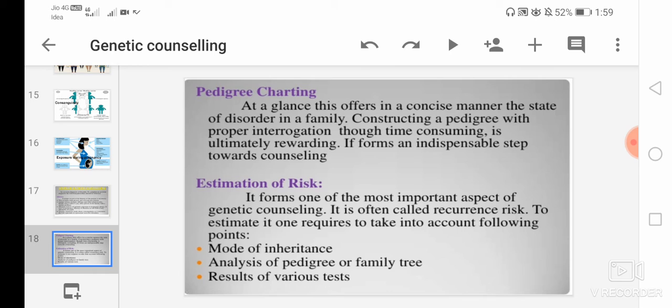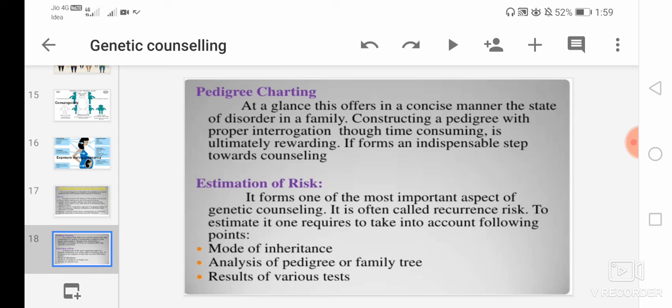Then third is the estimation of risk. Estimation of risk forms one of the most important aspects of genetic counseling, and it is often called recurrence risk. To estimate it, one requires to take into account the following points: mode of inheritance, analysis of a pedigree or family tree, and results of various tests.